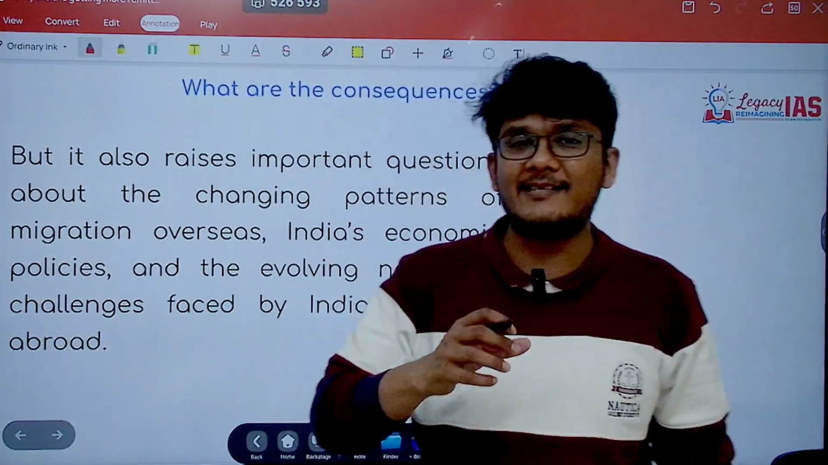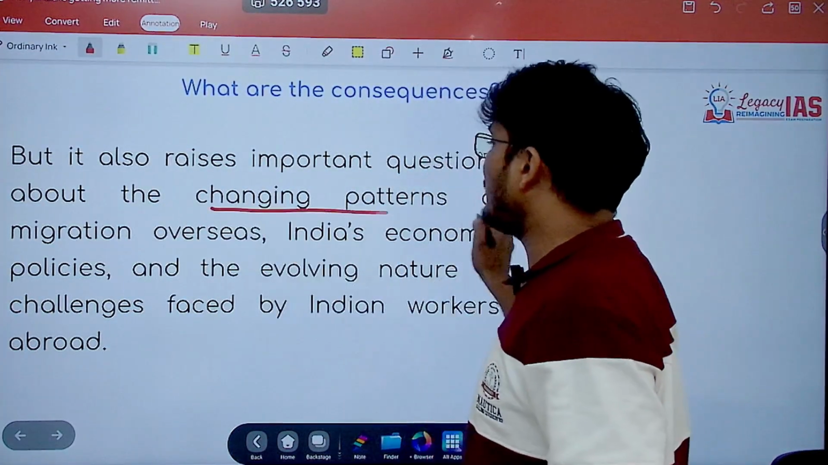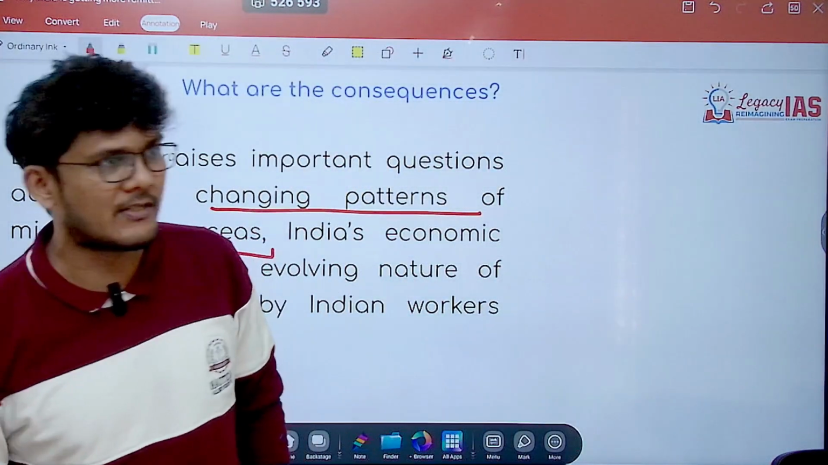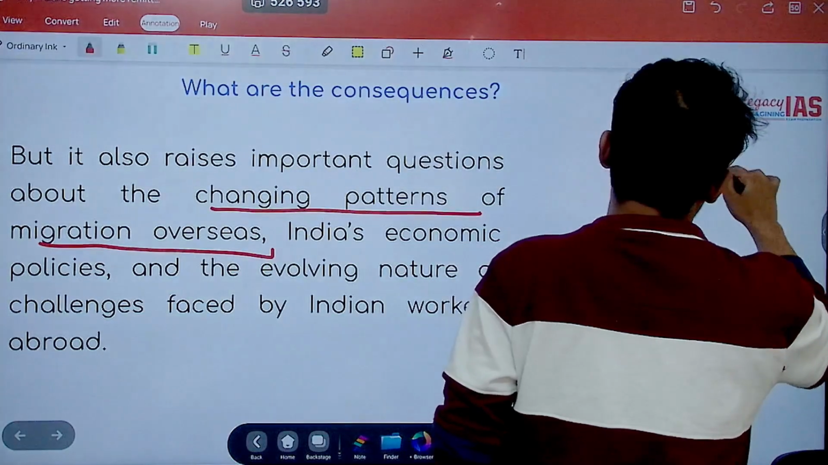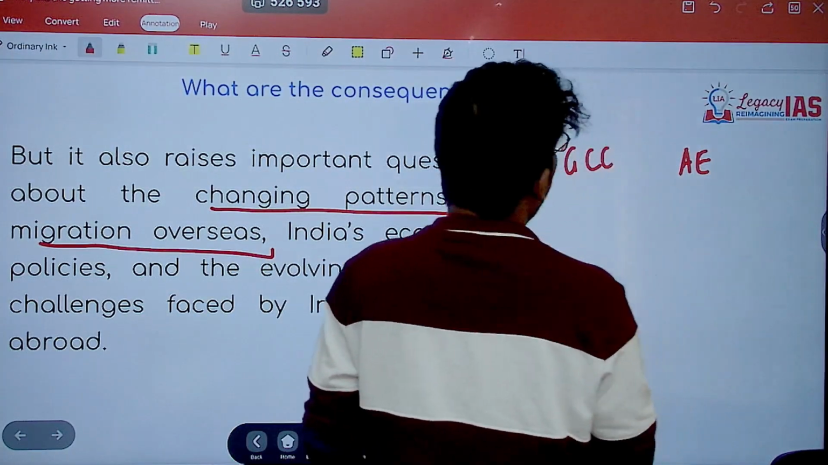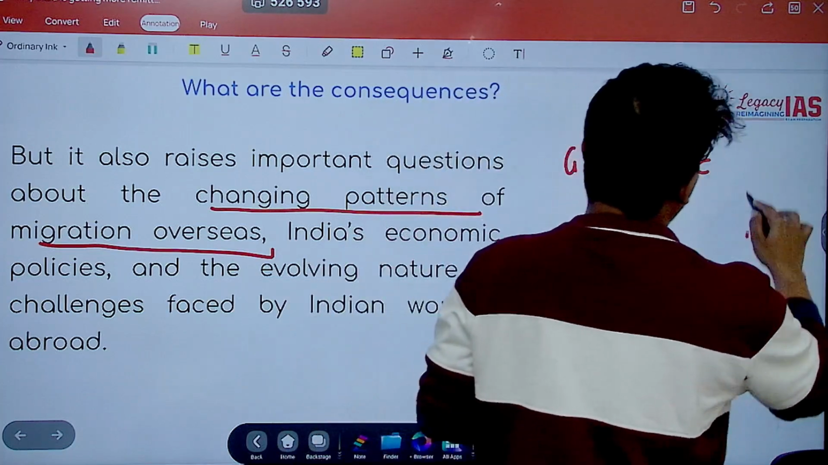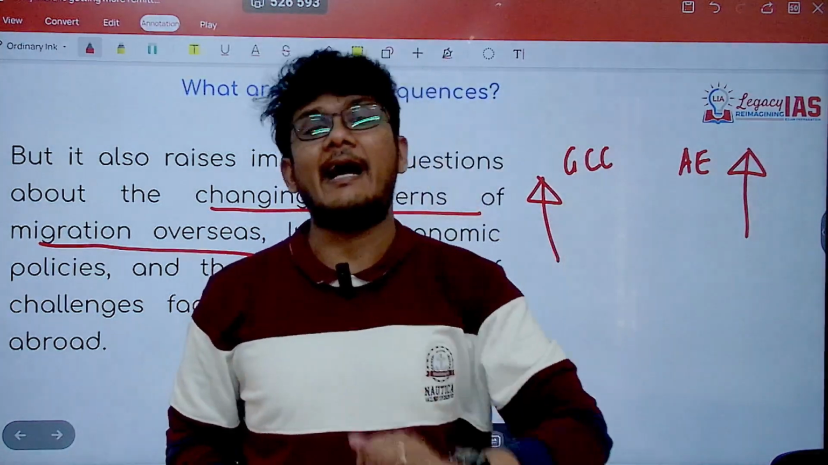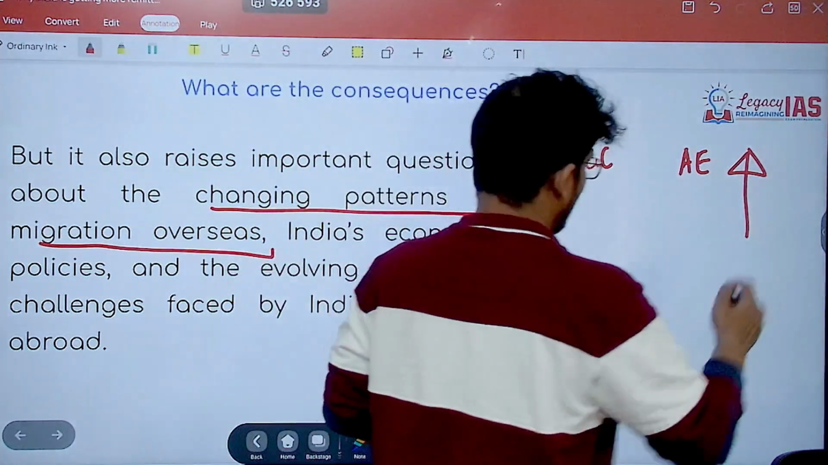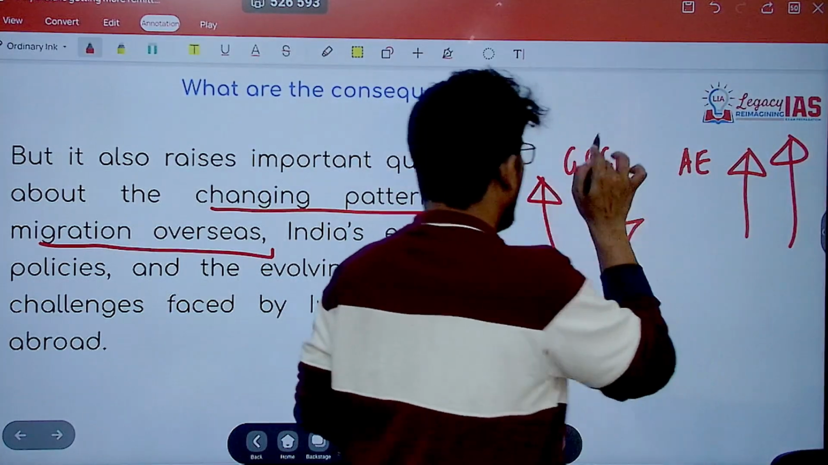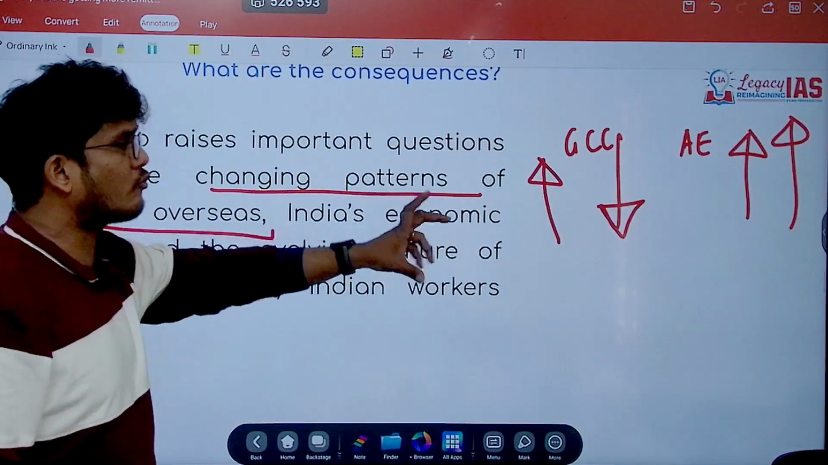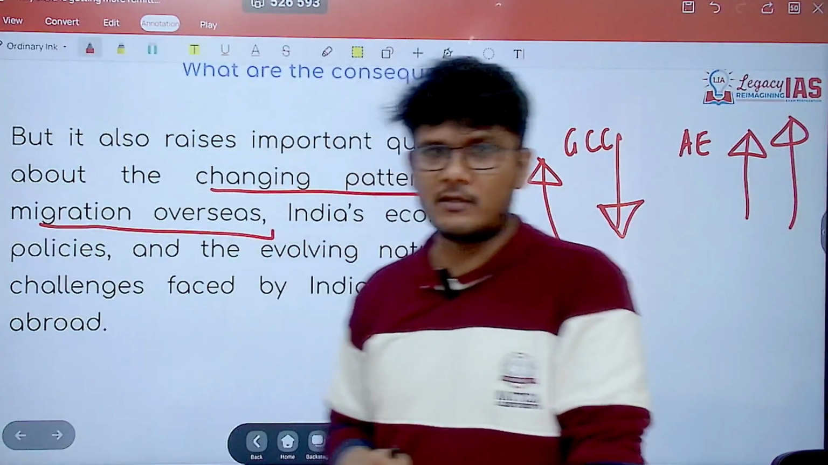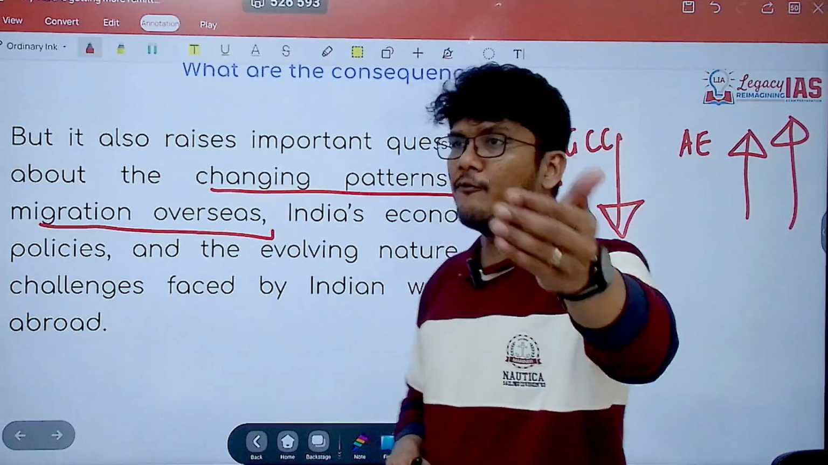However, it also raises certain questions about the changing pattern of migration overseas, and the changing pattern of remittances. You have advanced economies, you have GCC. What we would want is that the remittances increase from here and at the same time from here also. That would be an ideal scenario for India. But what is happening is that here it is increasing, but here it is going down. So this shift can also be concerning to us, as to why it is going down in the Gulf Cooperation Council countries.